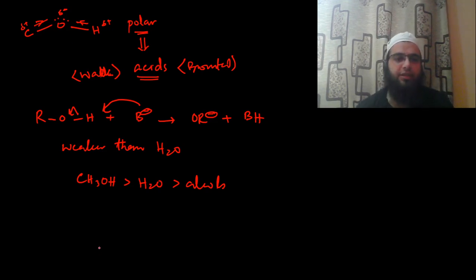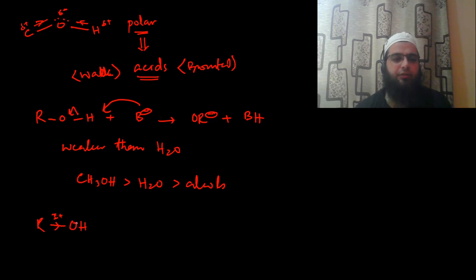So we can say, if we have a primary alcohol, it has an electron donating effect. Due to this I effect, this will be a plus I effect. It will increase the electron density of the oxygen.